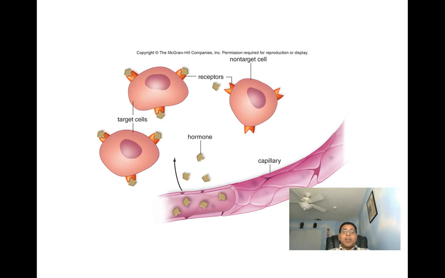All right, last thing I want to mention to you guys before we jump in is hormones are going to target specific receptors. They don't go and just target any old cell and bind to any old cell. They're only going to bind to cells that have receptors for them. That's kind of like when we talk about our keys. We all have keys. However, only my keys are going to open my door. Your keys will open up your door.